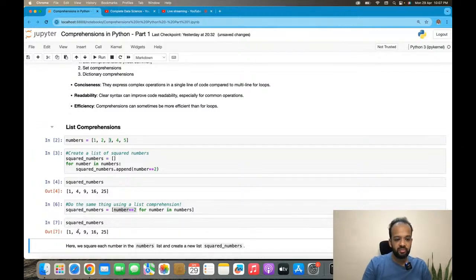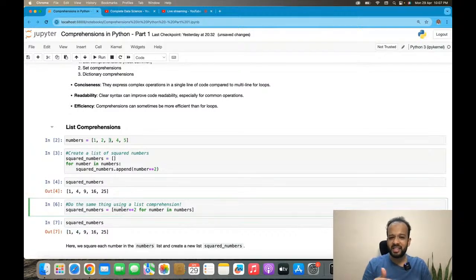Right? So you will basically get the same output, and you can see how compact this is, right? How easy this is. So this is the power of comprehensions. And we have 2 more sessions where we will dive into different kinds of operations, multiple complex operations you can do with comprehensions. We'll talk about nested comprehensions and so on. But the basic concept should be very clear. Right? This is what you're doing, number squared for number in numbers. And you can do any other operation as well, right? The right-hand side will always be for number in numbers, right? This is the loop part of it. And on the left-hand side, you are defining an operation.